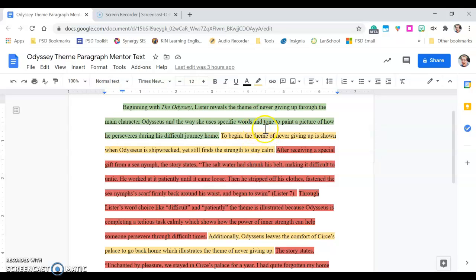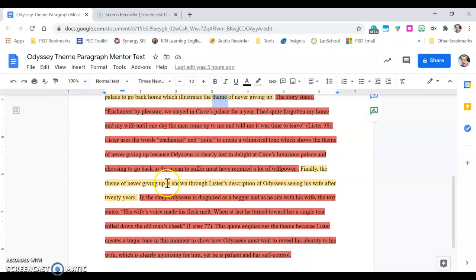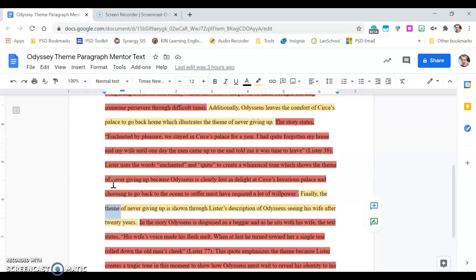If you look here, we've got the word theme in this main point. Additionally, Odysseus leaves the comfort of Circe's palace to go back, which illustrates the theme of never giving up. And then the theme of never giving up is shown through Lyster's description, blah, blah, blah. Okay? So whatever your theme is, whether it's home or strangers or whatever, you need that word theme in there.